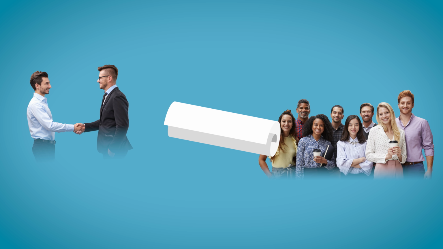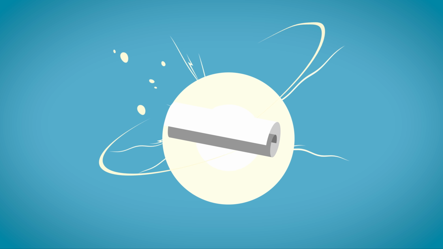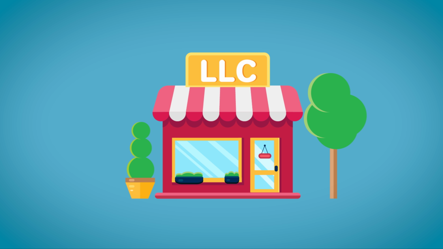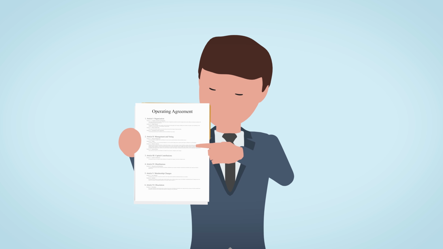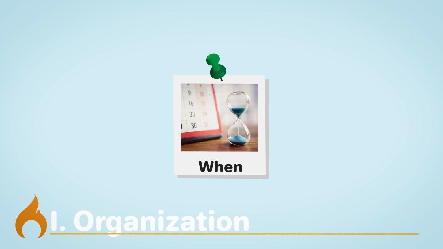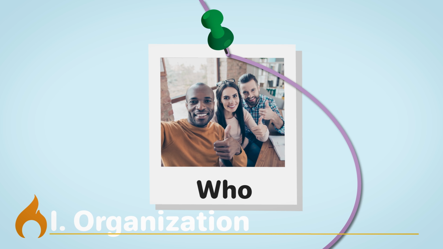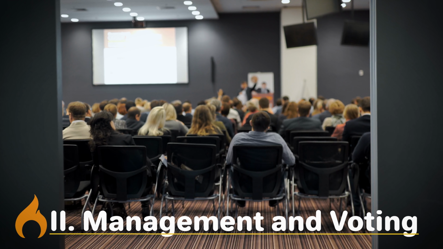This foundational document is the core of your LLC and will help you maintain your organization, as well as further establish your LLC as a separate legal entity. There are 6 main sections of an operating agreement. Organization outlines when and where the company was created, who the members are, and how the ownership is structured.